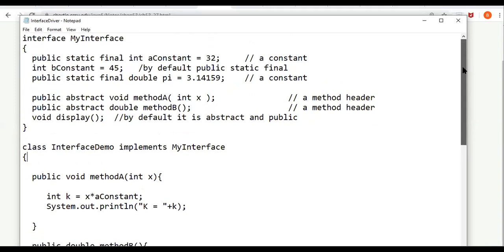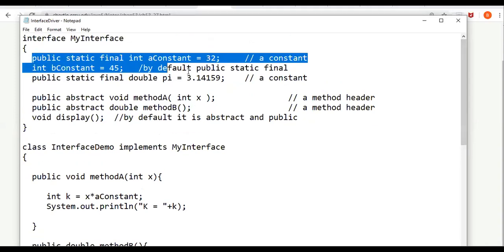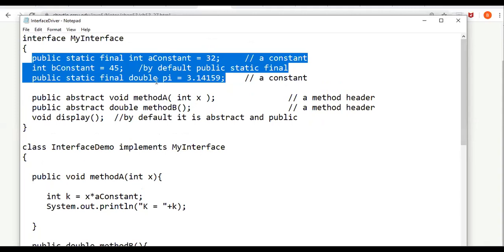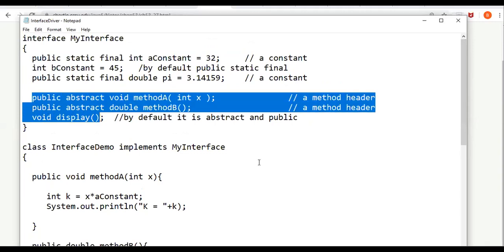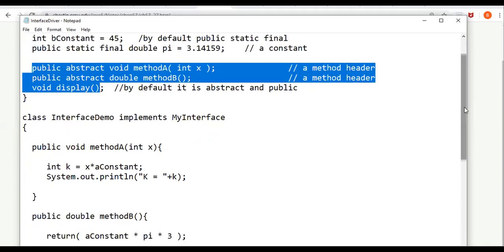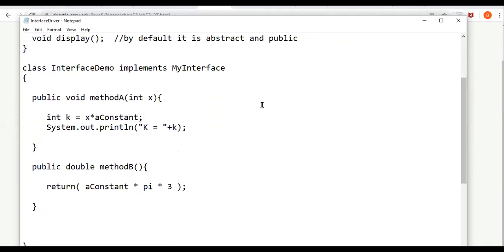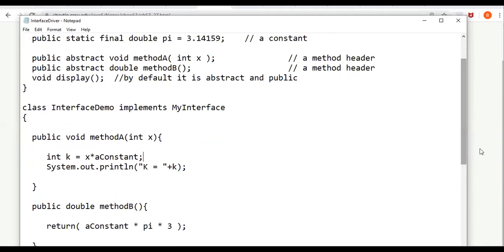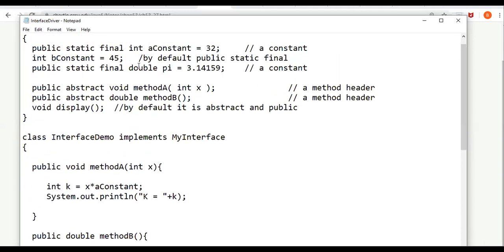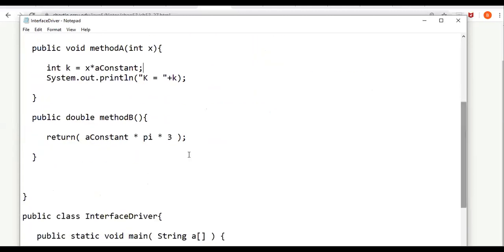My interface contains three constants: a constant, b constant, and pi. And it contains three abstract methods, and all the abstract methods you have to redefine here. First, I am redefining method A. Method A takes an argument x. I am calculating k, which is x into a constant, and displaying k. That's all. Then method B, which should return a double value. It just returns b constant into pi into 3.